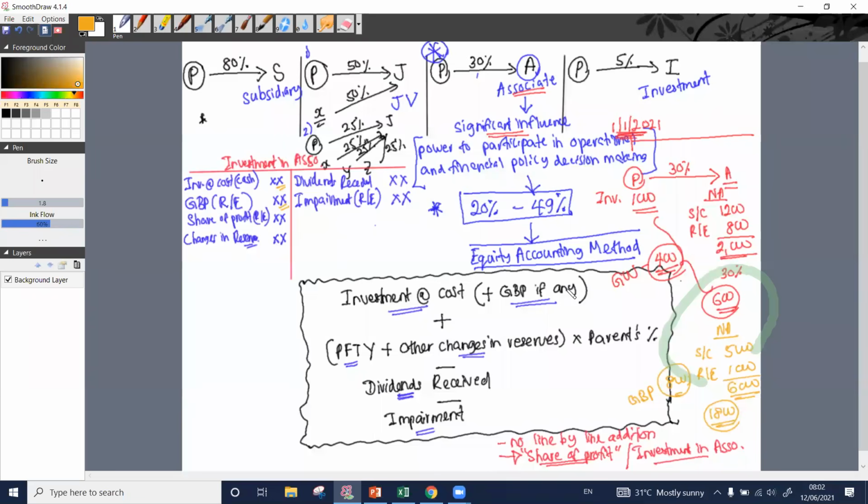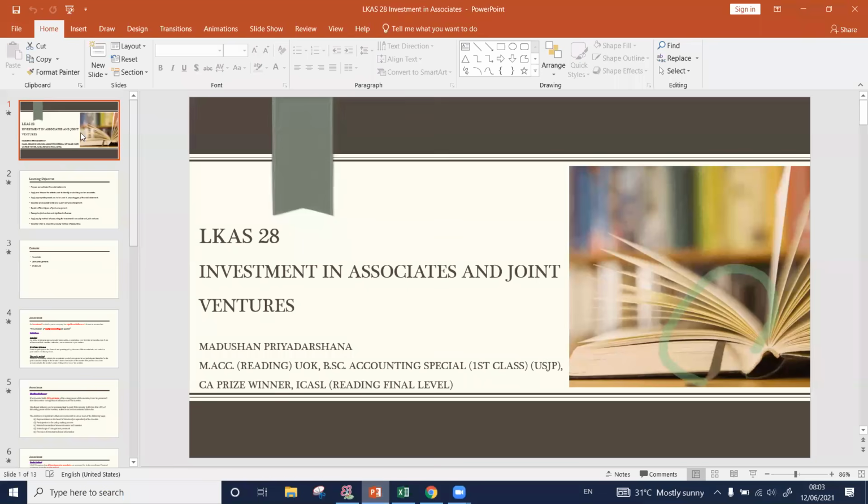So that is basically what you need to understand in terms of investment in associates, right? Okay, clear? Is it clear what is happening? Okay. So when we are doing some consolidated sums, you will understand how we need to account. The things will be understood better. Right. So now I will move to the presentation.